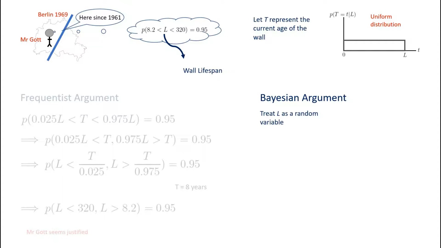But what we want to do is treat it as a random variable which has its own probability distribution. More specifically, we want to capture the information that t is equal to 8 years by modeling the posterior over L. That means we want to know the distribution of L given t. Specifically, t is equal to 8.